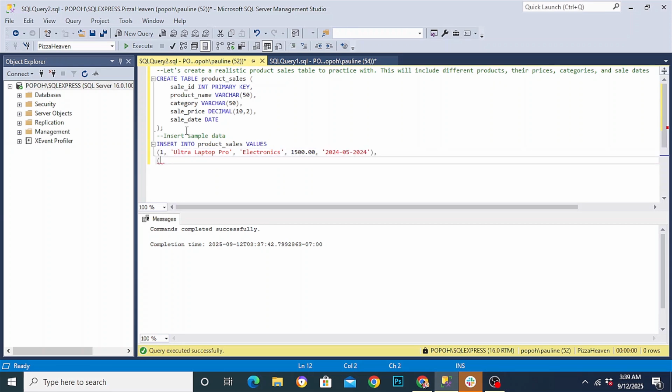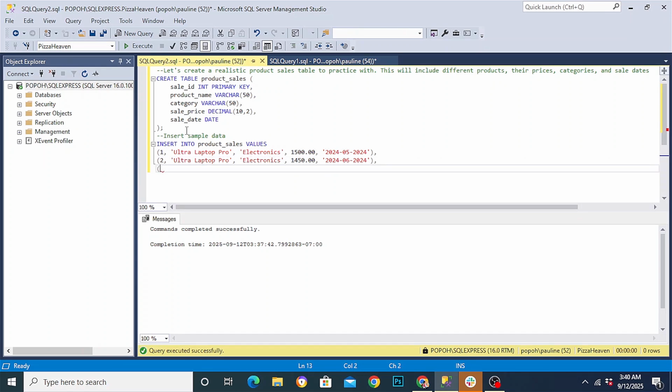For my next row, we have the sale ID, which is 2, the product name, which is Ultra Laptop Pro. The category is also electronics. The sale price is 1450. The sale date is 20th of June 2024.